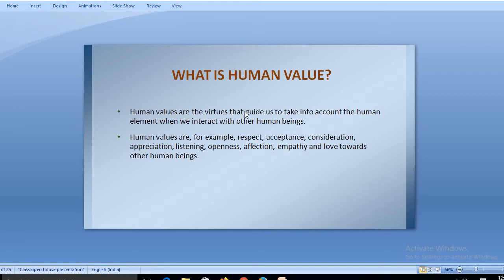Human values are the virtues that guide us to take into account the human element when we interact with other human beings. Human values are like respect, acceptance, consideration, appreciation, listening, openness, affection, empathy, and love toward the human being. These are different emotions that make a person a societal human being, and these things should be there in a human being.